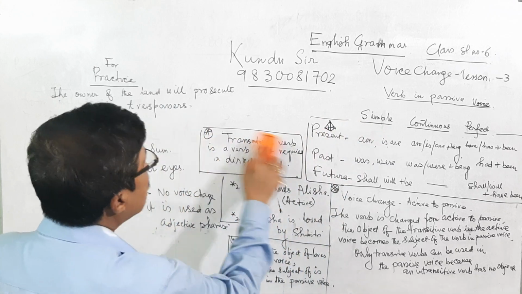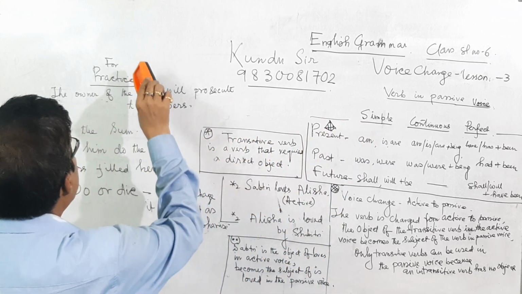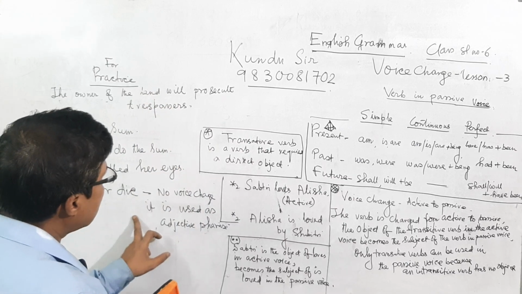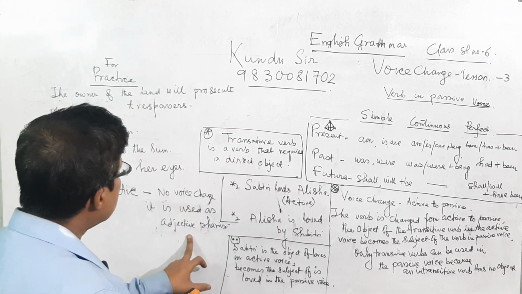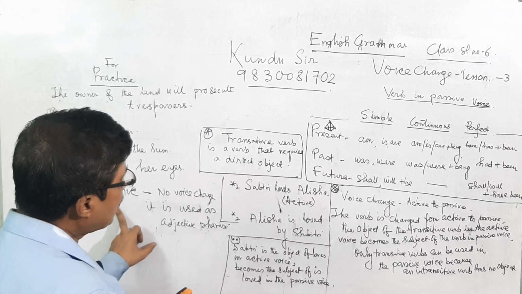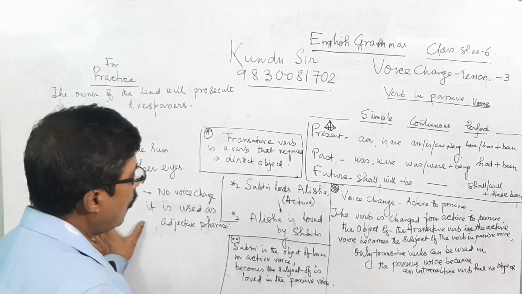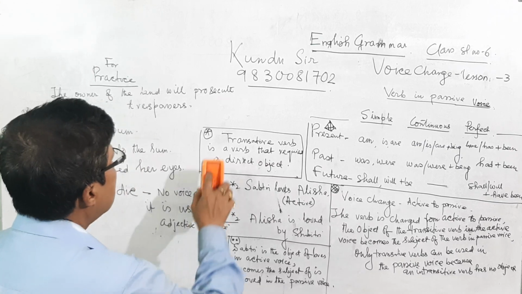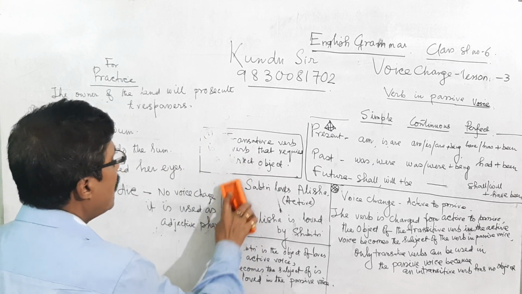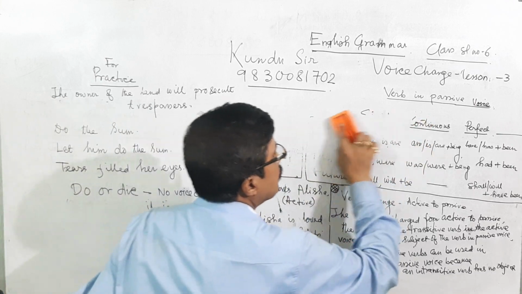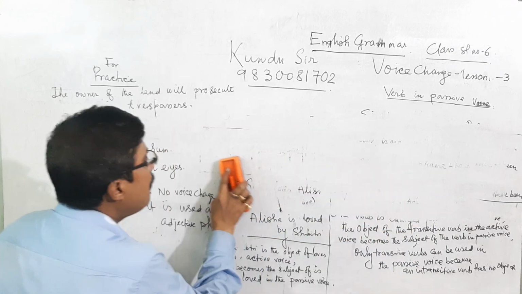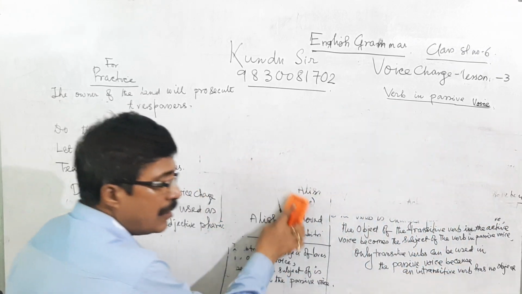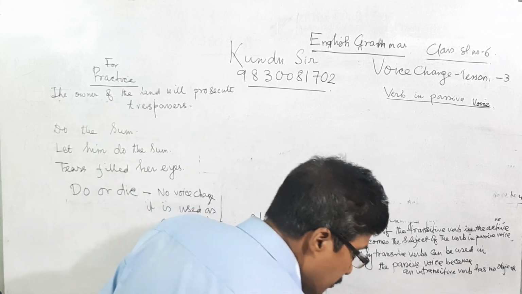Now for practicing, there are four sentences. Do or die is an adjective phrase, with no transitive verb, so it is not possible for voice change. I have a lot of important guidelines to be followed for voice change.